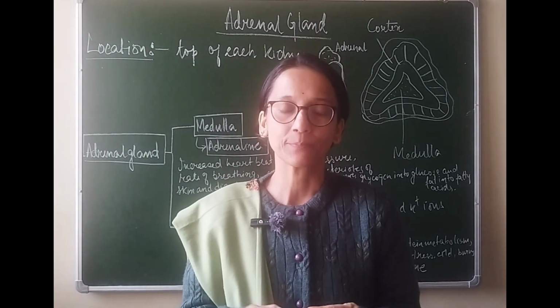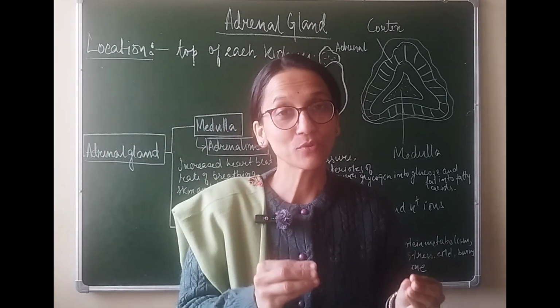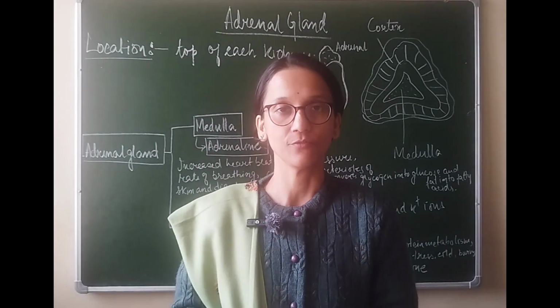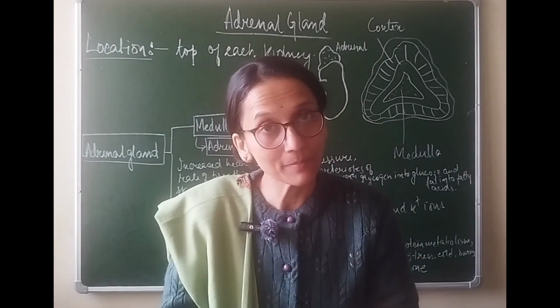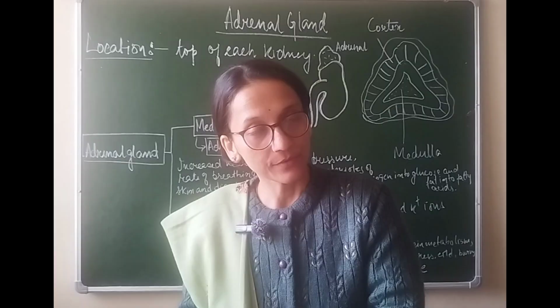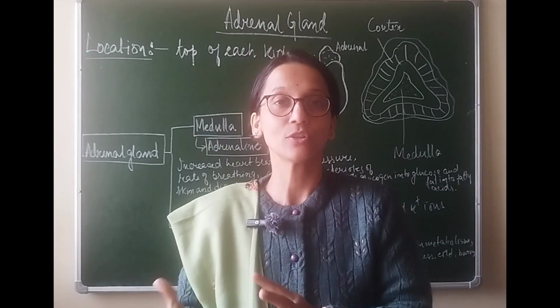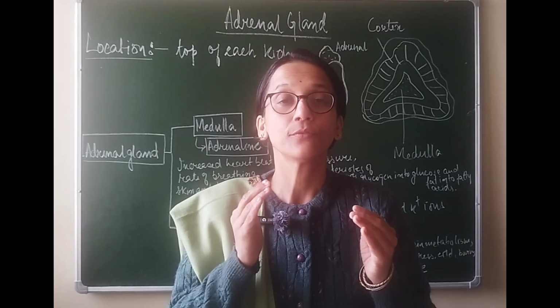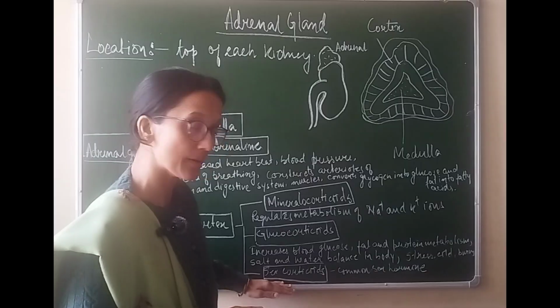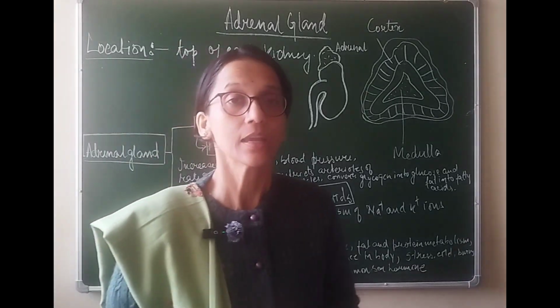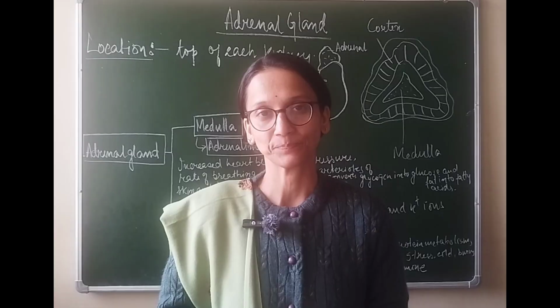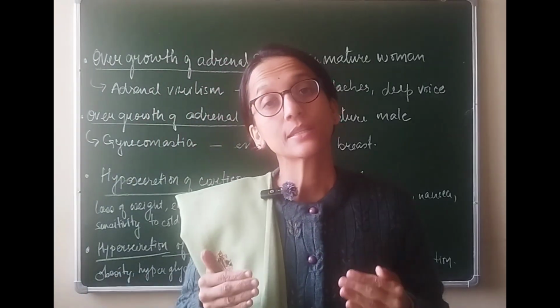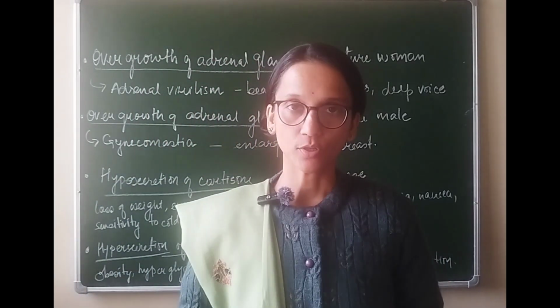They are very interesting because these are the hormones which are produced both in male body and in female body. So in male body, the sex corticoids produce feminizing hormones, and in female body they produce masculine hormones. इसीलिए if there is any abnormality in the amount of sex corticoids in us, then we can actually show signs of opposite gender. Now let us talk about the various disorders that this gland can cause in us.